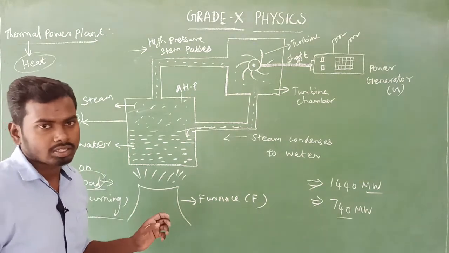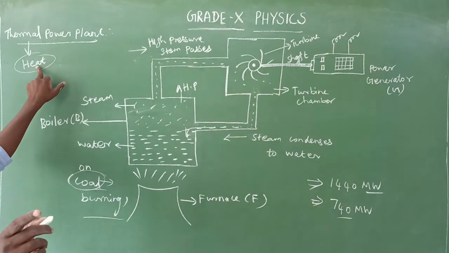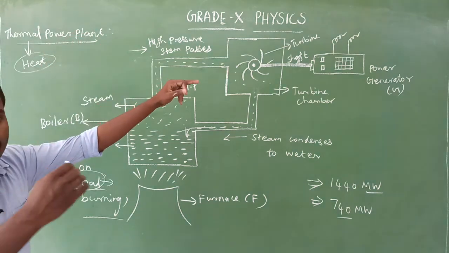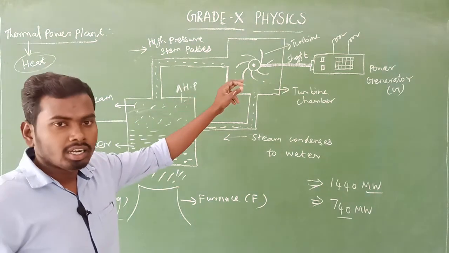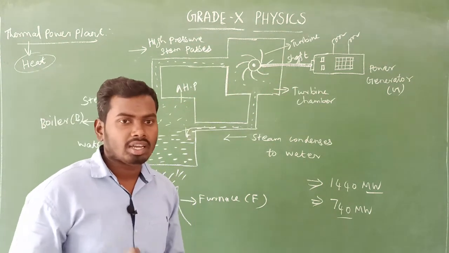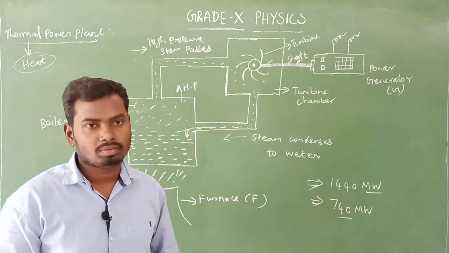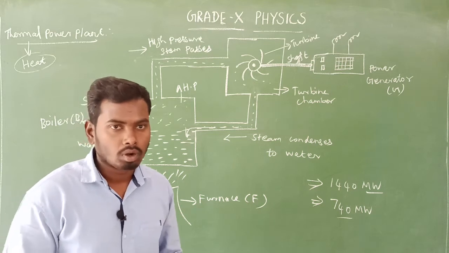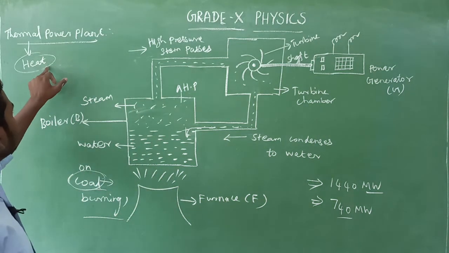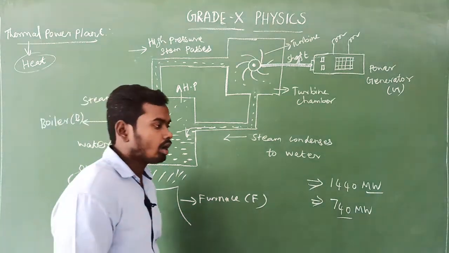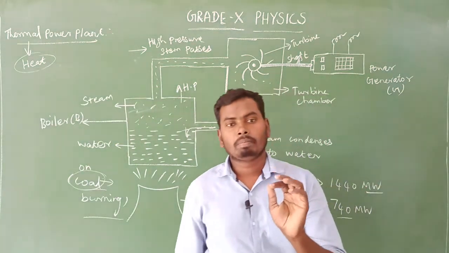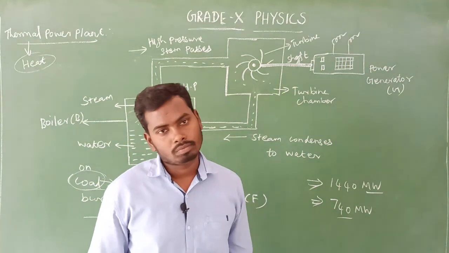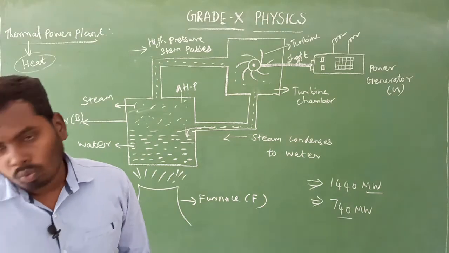So what is a thermal power station, sir? Heat is required, because thermal means heat. So heat is required to rotate the turbine to generate electricity. That is called a thermal power station, or otherwise we can say a thermal power plant, or a thermal power house. Okay, that's all. So one method is completed.